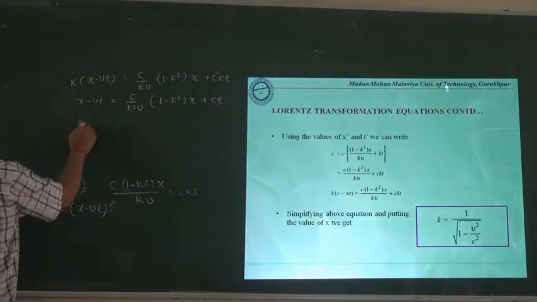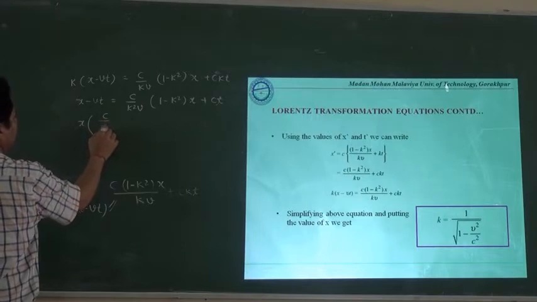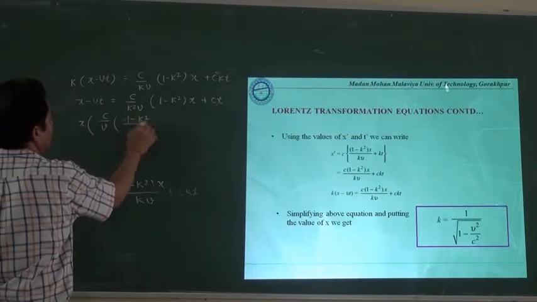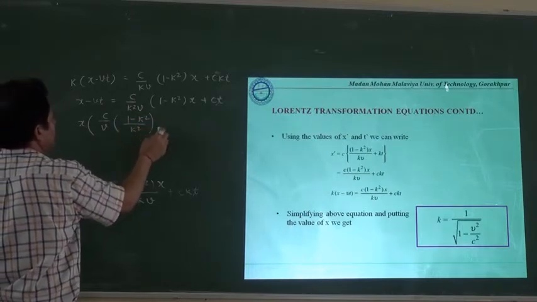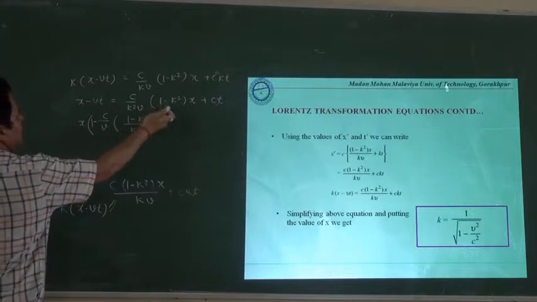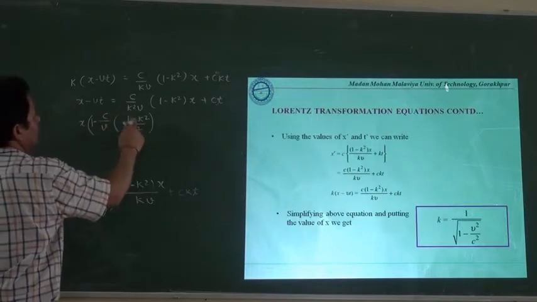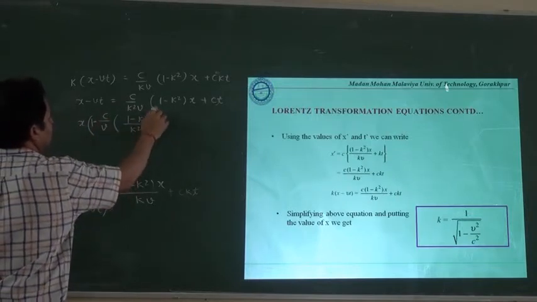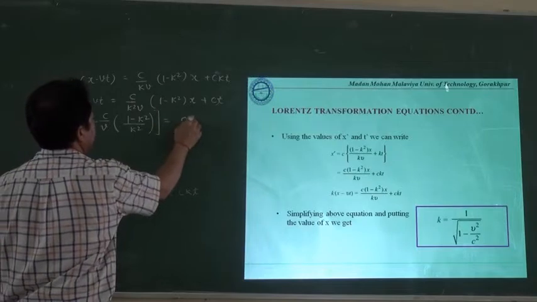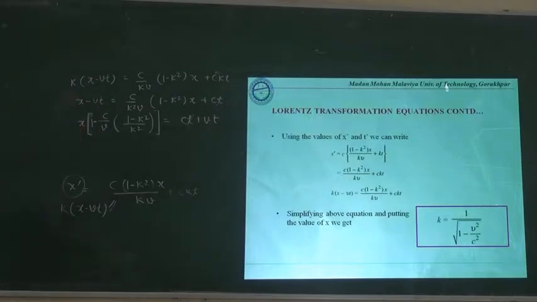We can write x, taken as common, equal to c upon v, and within the bracket 1 minus k square upon k square, multiplied by x, and on this side we have ct plus vt. This will be the equation.